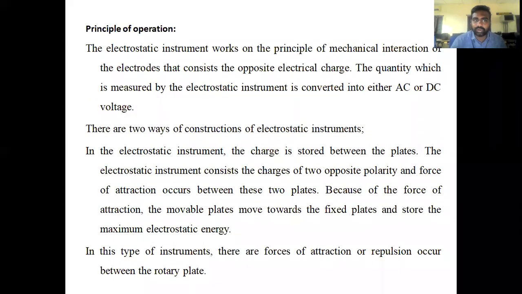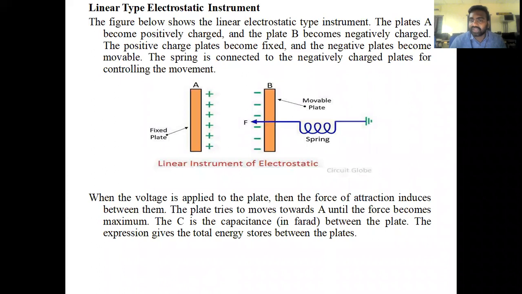And next we discussed the principle of operation. Between the parallel plates, the electrodes, whenever we charge the electrodes there is a force of attraction. There are two types of instruments. One is the linear type electrostatic instrument, and the second one is the repulsion type electrostatic instrument. In the linear type, we have an electrode which acts like a parallel plate, and plate B is nothing but an electrode.